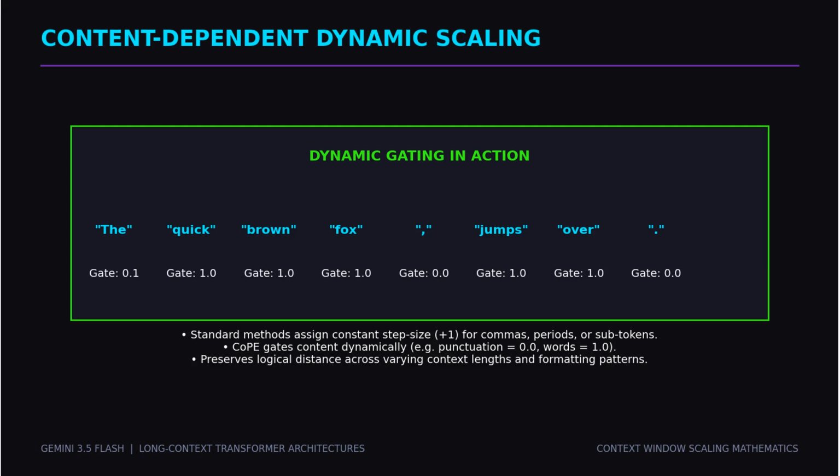The position of key j relative to query i is defined as the sum of these gate values for all tokens in between. This dynamically scales positions based on actual content density rather than arbitrary token boundaries, allowing the model to generalize perfectly across varying text formatting.